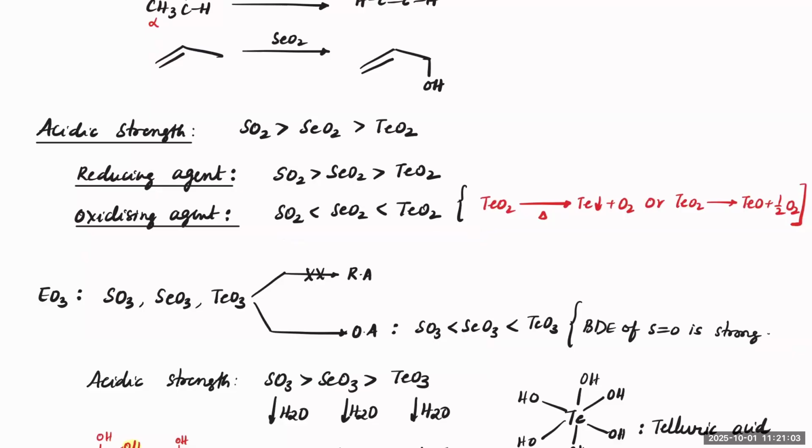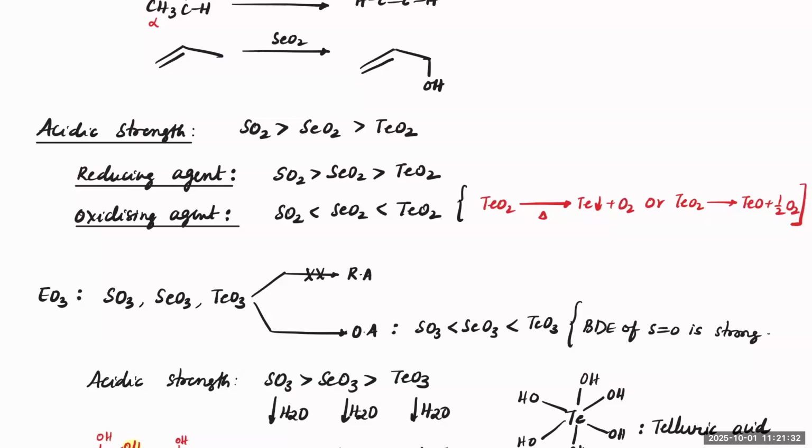Although it appears as if tellurium plus 4 is more stable because down the group the plus 4 stability increases, TeO2, as soon as you heat it or bring it above room temperature, will start reducing easily. Tellurium will get reduced and oxygen will get oxidized. So therefore, it can act like a better oxidizing agent here.